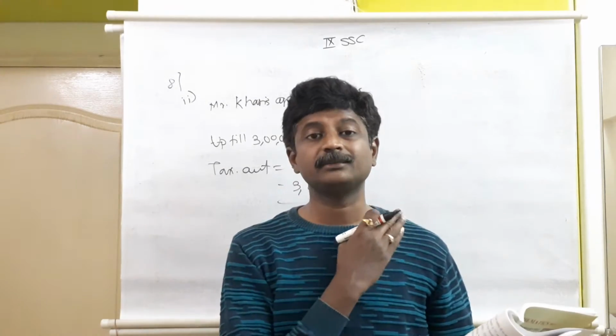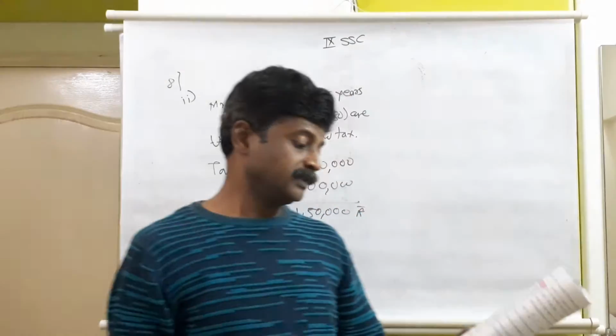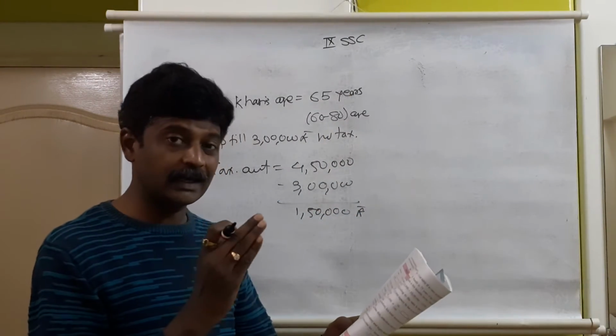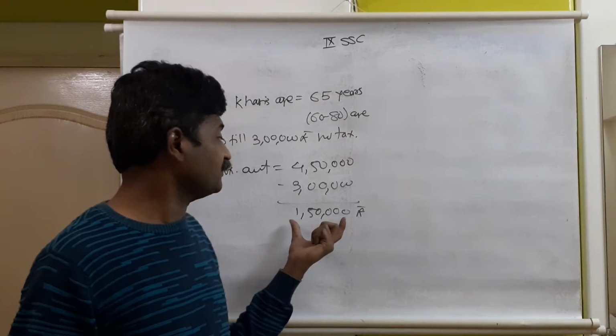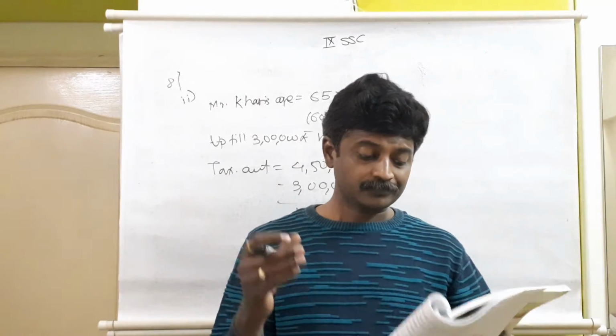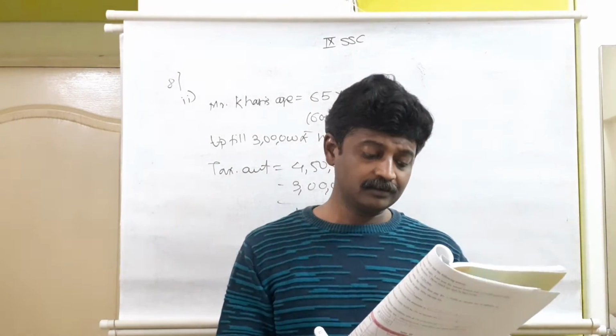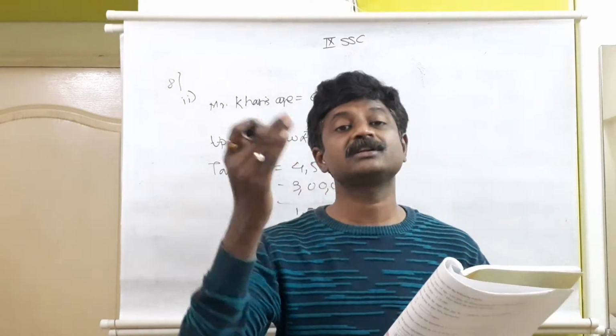So last time Mr. Kadam's income was above 10 lakh, so he paid with 30%. Now, here for Mr. Khan, 3 lakh 1 rupee till 5 lakh. His taxable amount is 1,50,000. It comes under which criteria? Up to 3 lakh nil. From 3 lakh 1 rupee till 5 lakh.